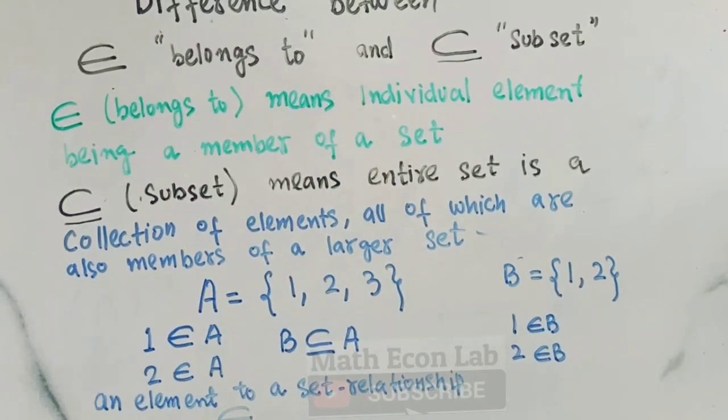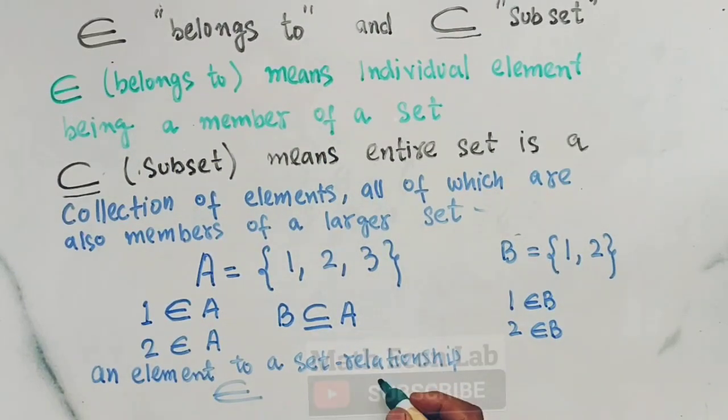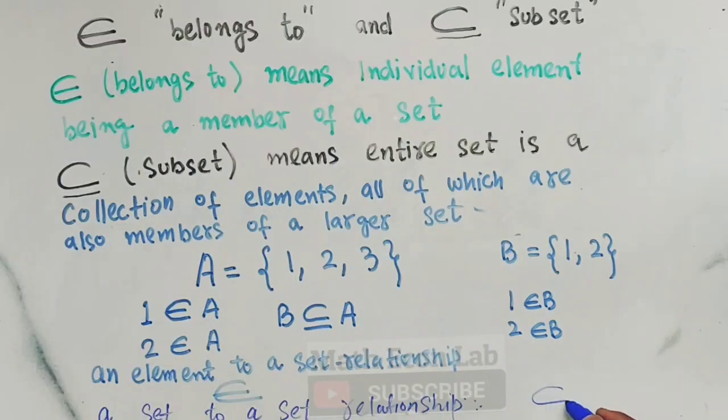Likewise, we have the other relationship, that is a set to a set relationship. This is shown by this symbol, that is the subset. So the difference lies in the relationship being described: an element to a set relationship, or belongs to, versus a set to a set relationship for a subset.